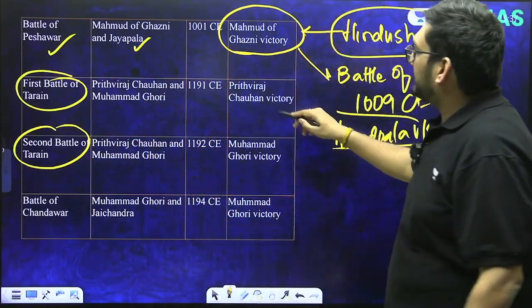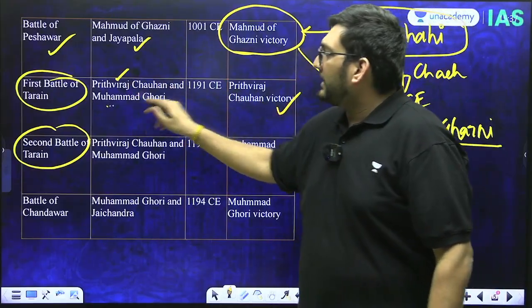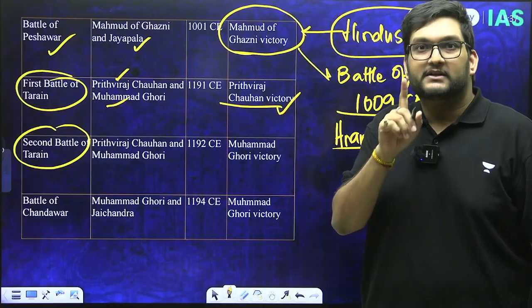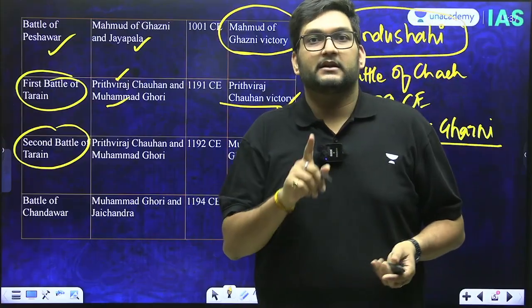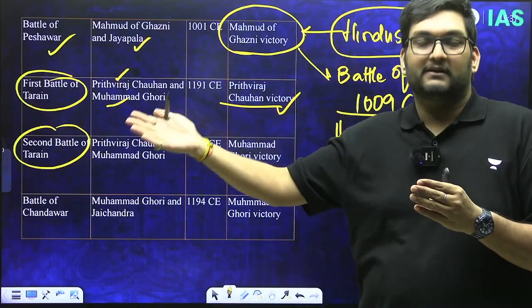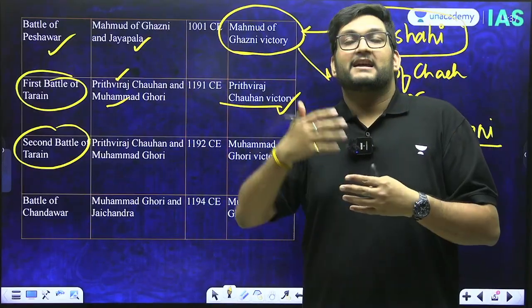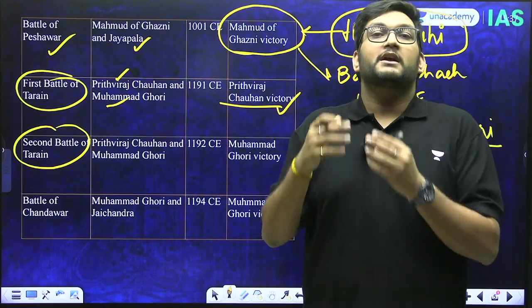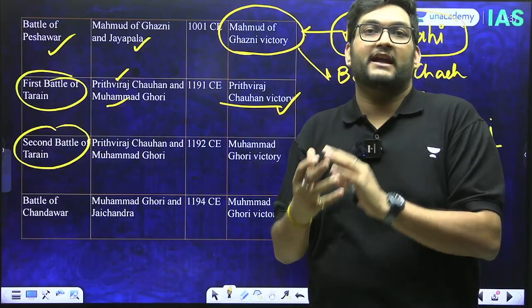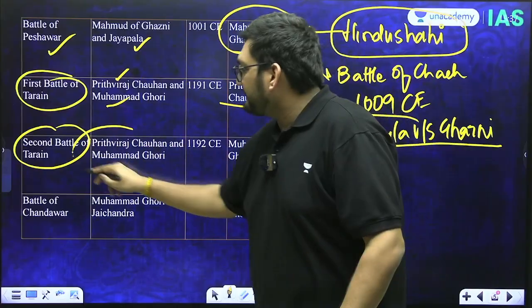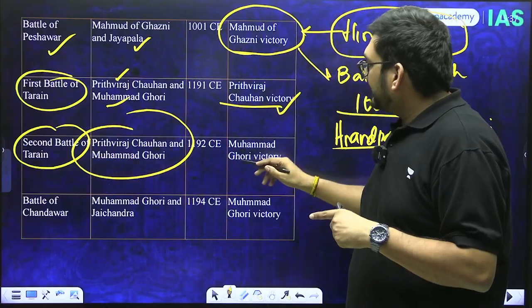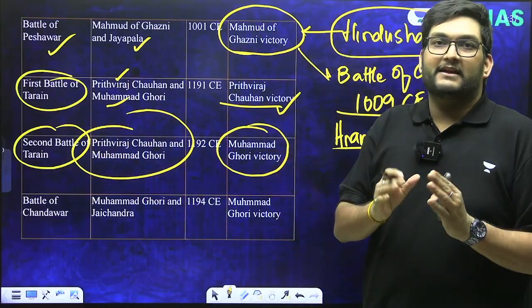The First Battle of Tarain happened between Prithviraj Chauhan and Muhammad of Ghor. In 1191, Prithviraj Chauhan won, but he underestimated the fact that Ghori was going to come back. Prithviraj Chauhan even went to the Gahadavalas and said that we need an alliance. That is the betrayal of Jayachandra, as it is called. Prithviraj Chauhan also knew that this was not the end of the story. And that is where the Second Battle of Tarain happened, where Prithviraj Chauhan again faced Muhammad Ghori, and then Ghori won in 1192, opening the floodgates.